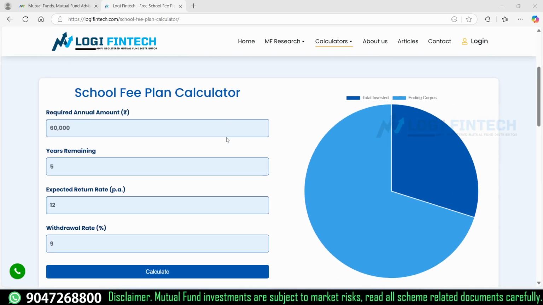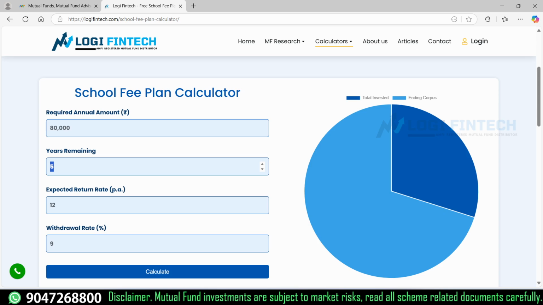For example, what amount is required yearly to fulfill your kids' education? The required amount I have entered in this calculator is around 60,000 rupees, an average fee in my city, but you can add whatever amount you want. For example, I have 80,000 as the yearly fees, so I mention here the required annual fees of 80,000 rupees.